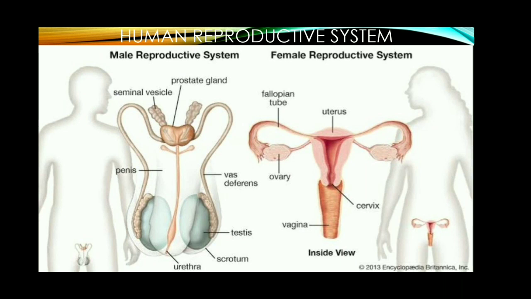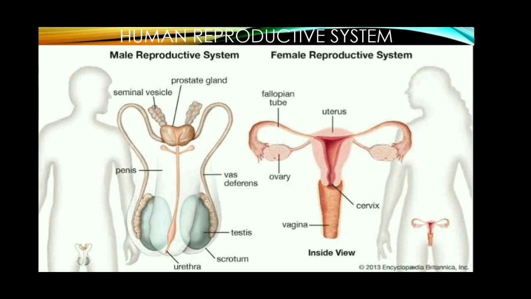The male secondary sexual characters are development of moustache, beard, broadening of shoulders, harsh voice, etc. In females, the secondary sexual characters are enlargement of breasts, soft voice, widening of hips, etc. So, our reproductive system is involved in the formation of gametes as well as the development of secondary sexual characters. The testes produce the male gamete sperms and the ovaries produce the female gamete ova.